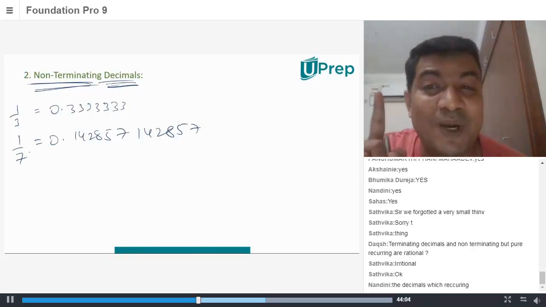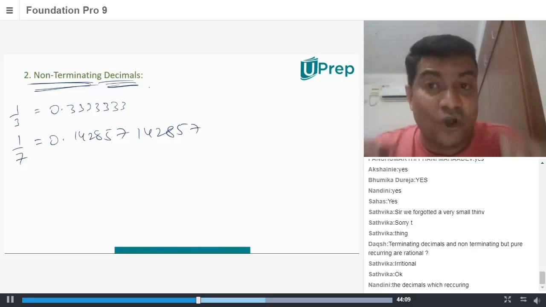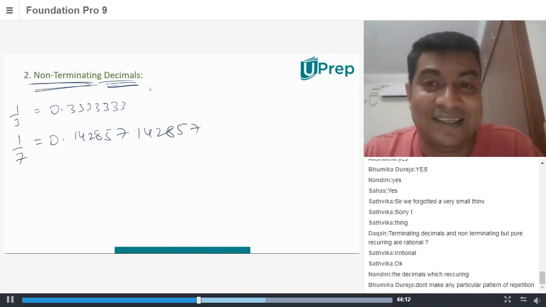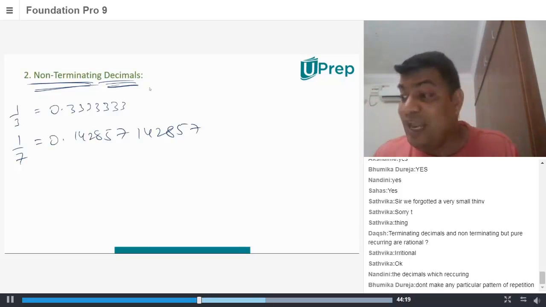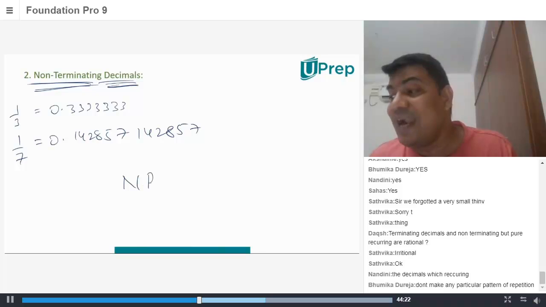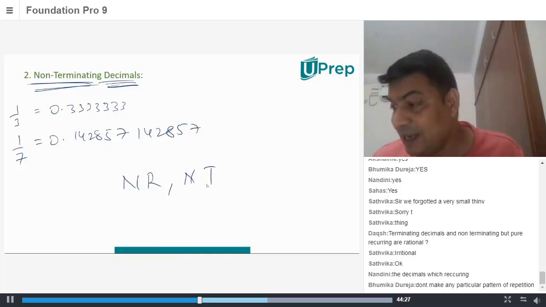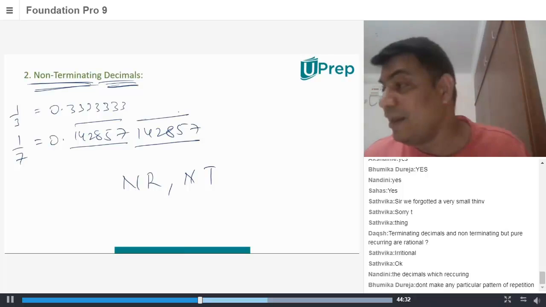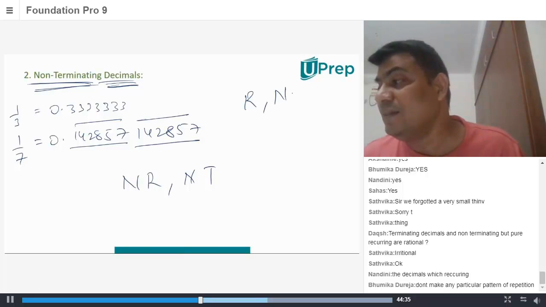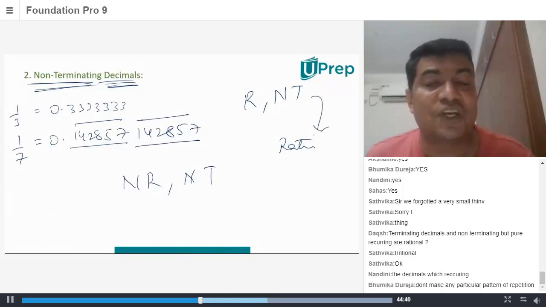Please don't mix up rational and irrational. Non-terminating decimals are also rational numbers. Please understand. I'm repeating the same thing. Very good. They will be irrational only if it is non-recurring and non-terminating. Please understand that. This is recurring. Recurring and non-terminating. It is rational itself. It's a rational number. It will always be written as a rational number.